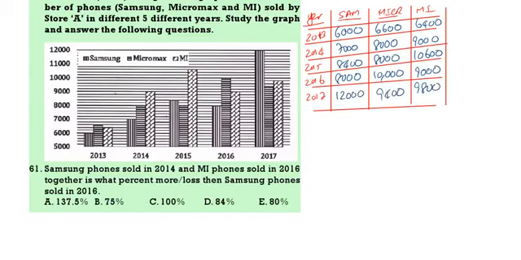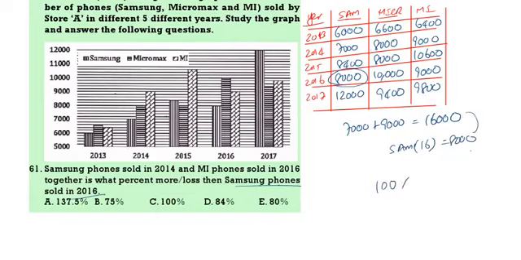Samsung phones sold in 2014, MI in 16. Samsung in 14 is 7,000. MI in 16 is 9,000. Totally we have 16,000. Samsung in 16 is 8,000. Now what is the question? This is how much more than this? Exactly double means how much percent more? 100% more. 100% is the correct answer.